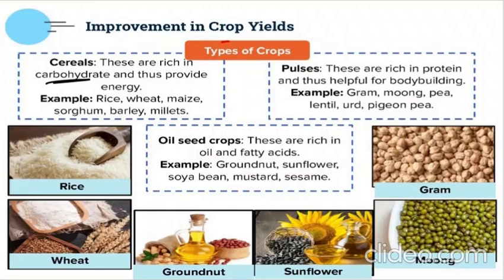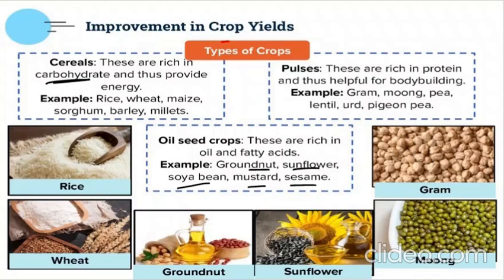So groundnut, sunflower, soya bean, then mustard, sesame seeds. All of these are the oil seed crops which are capable of producing oil from them, right? They can produce more and more oil.